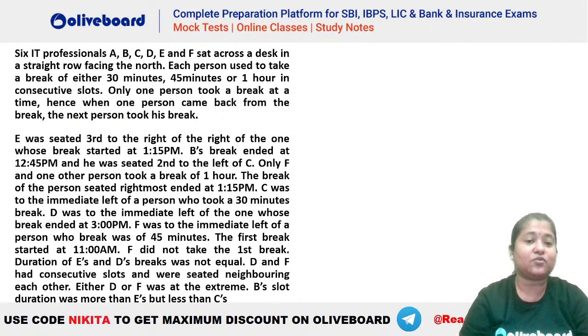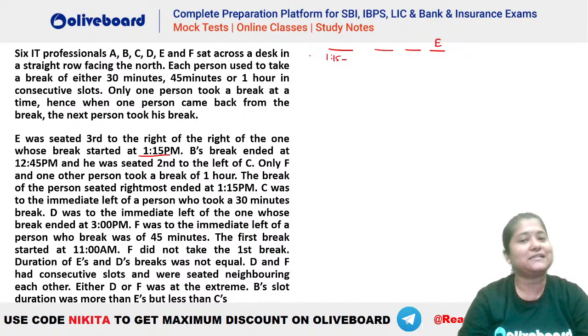So let's quickly note down what are the hints given in here. Okay, so you can see E was seated third to the right of the one whose break started at 1:15. So that means, let's say if E is here, he has to be third to the right of somebody whose break is starting at 1:15, right? So if somebody is starting at 1:15, there has to be somebody who is ending also at 1:15. Okay, I hope this is clear, because the breaks are consecutive in nature.